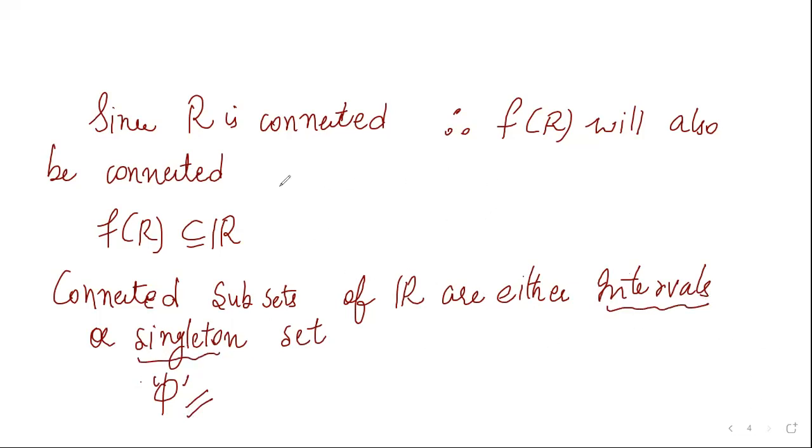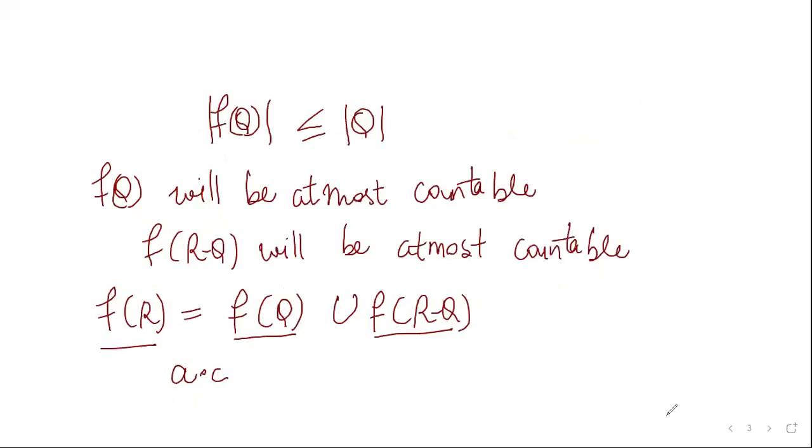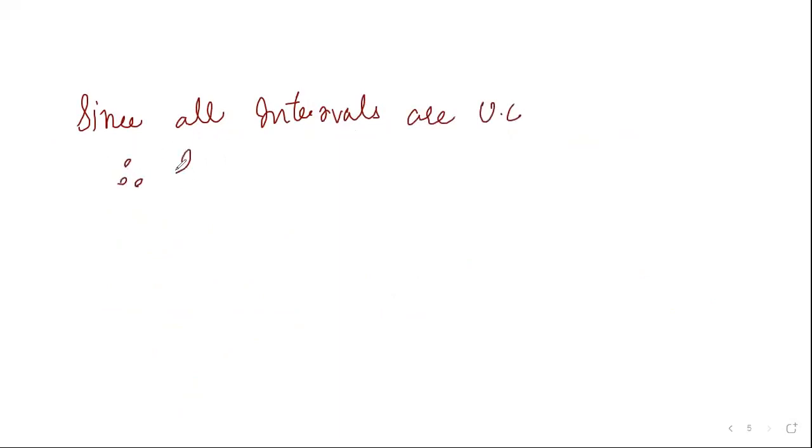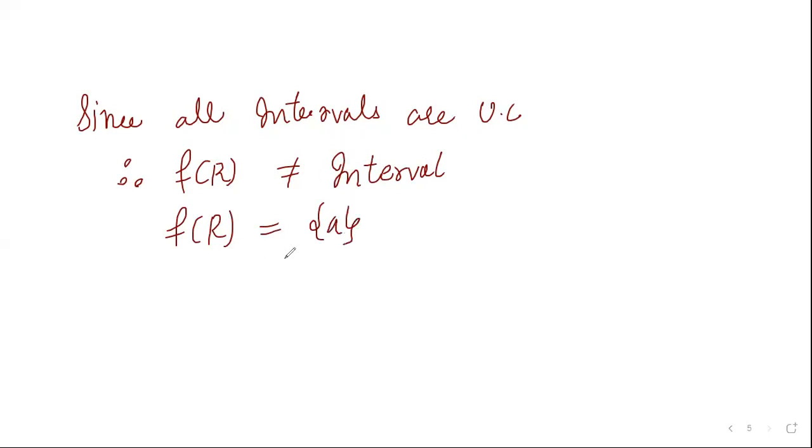But f(R) is at most countable, as we have already done, and since all intervals are uncountable, therefore f(R) will not be equal to an interval. So f(R) will be equal to a singleton set, some singleton set {A}, where A belongs to the reals. A can be either rational or irrational.